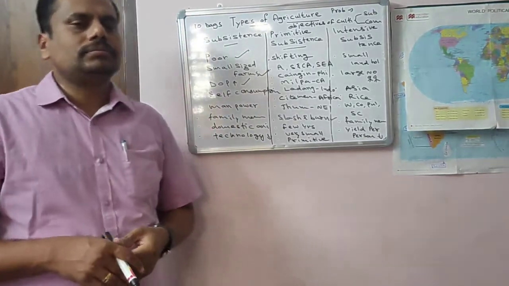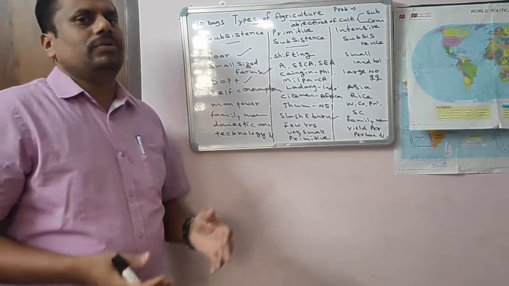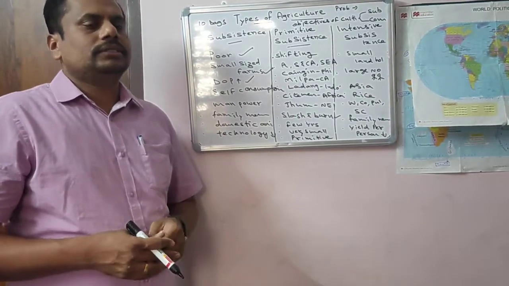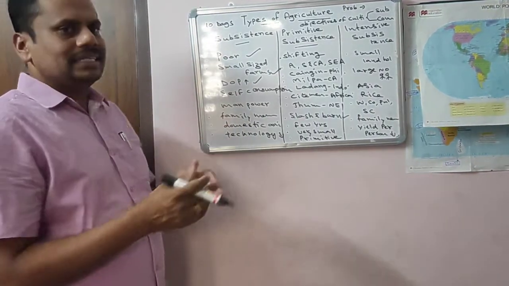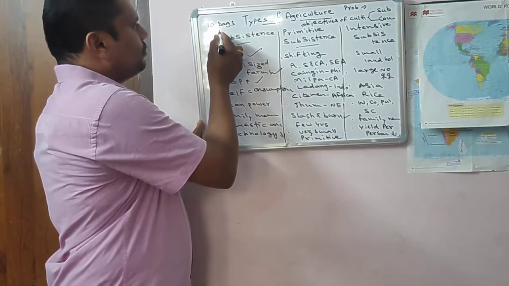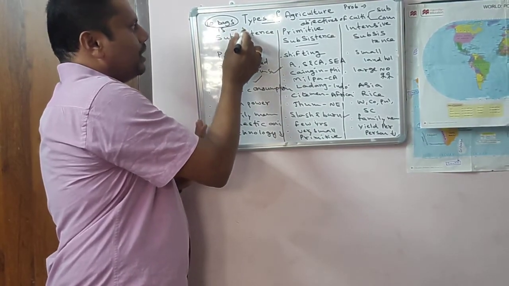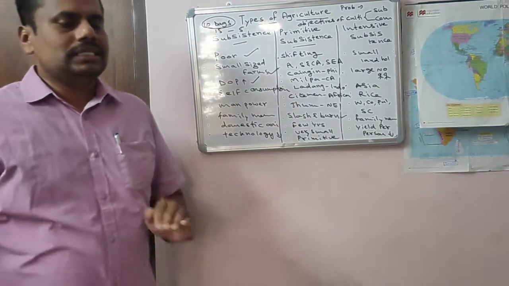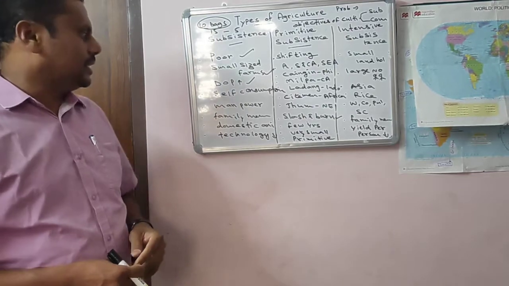That means farmers grow crops particularly to meet their livelihood, not for earning money. Such type of agriculture is generally called subsistence agriculture. In this example, if the farmer grows 15 bags, he keeps 10 bags and the remaining 5 bags he sells in the market. Such type of agriculture is called subsistence agriculture.